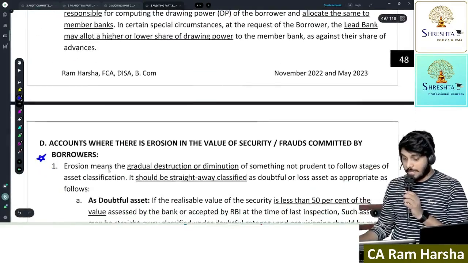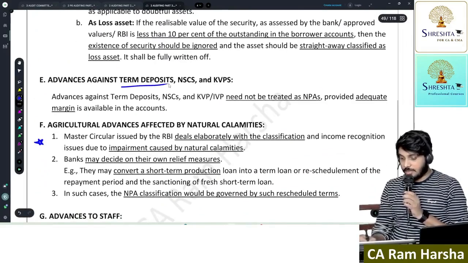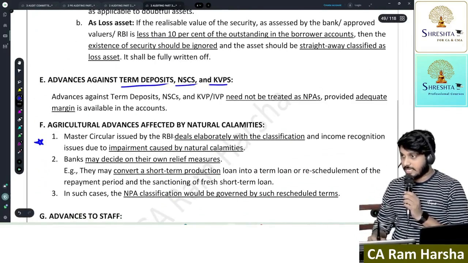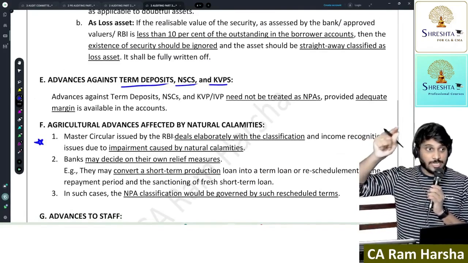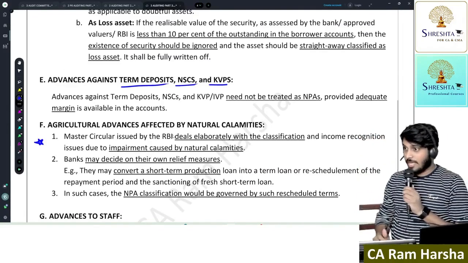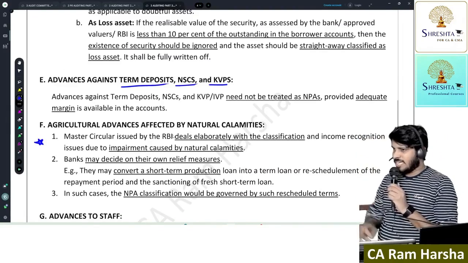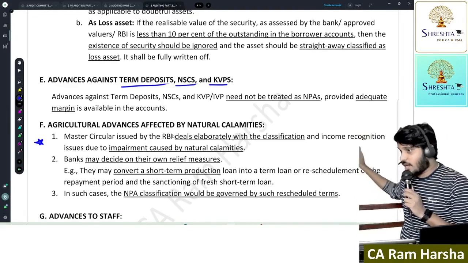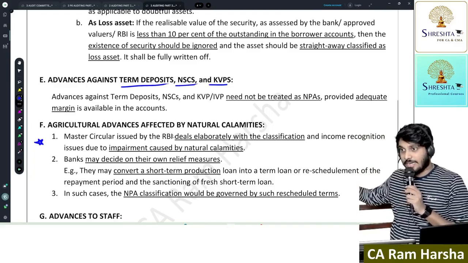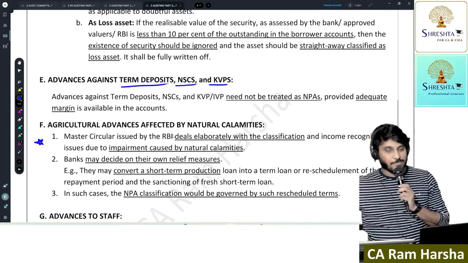Suppose if it is term deposit, National Savings Certificate, Kisan Vikas Patra, Indira Vikas Patra, even interest is not treated as NPA. Even though customer defaulted, still the bank will recognize interest on accrual basis as long as margin is available. So that is the treatment.